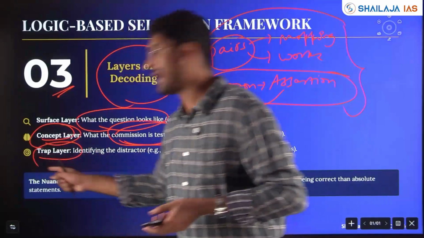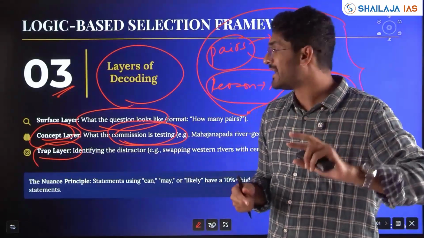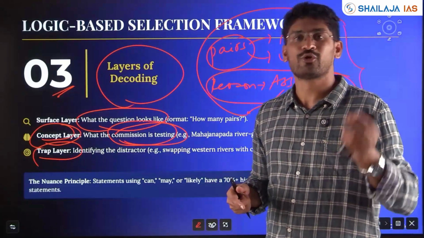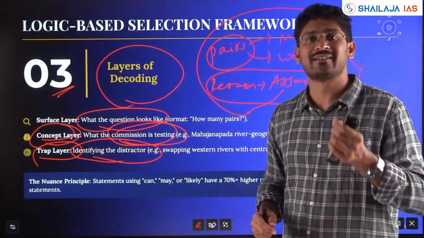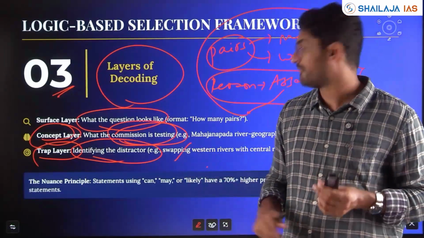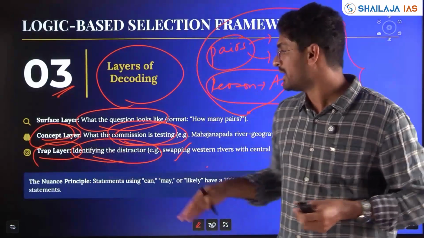Next, you have the trap layers, which you have discussed in the last slide. UPSC creates that logical fallacy in statements. They'll keep a trap to make sure you go wrong. So to get past that distraction and that logical trap, you'll be able to get the answer by deleting, or making sure that statement you are able to eliminate.